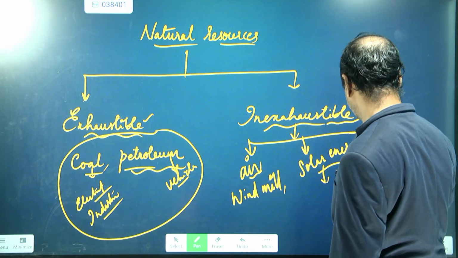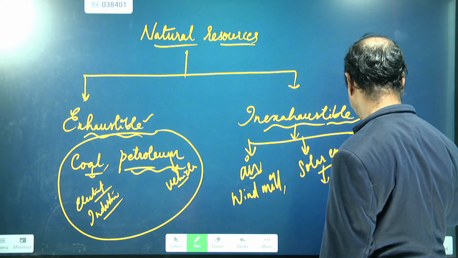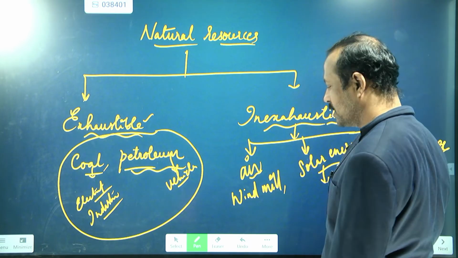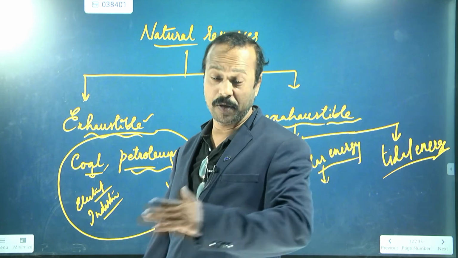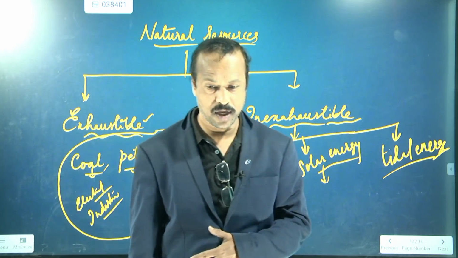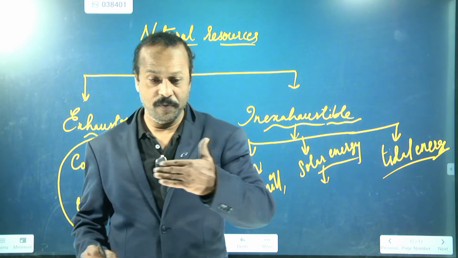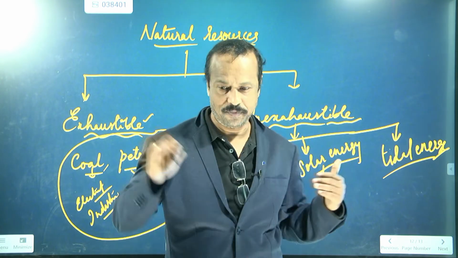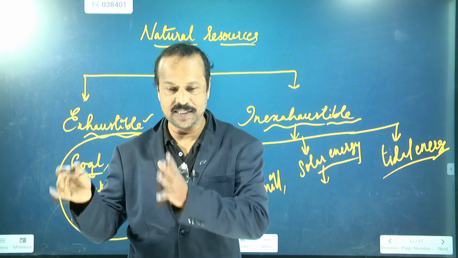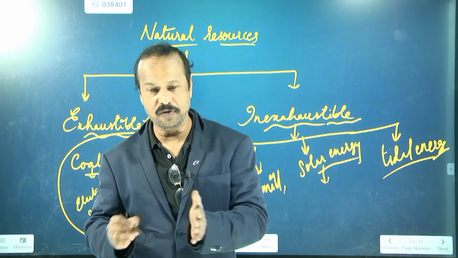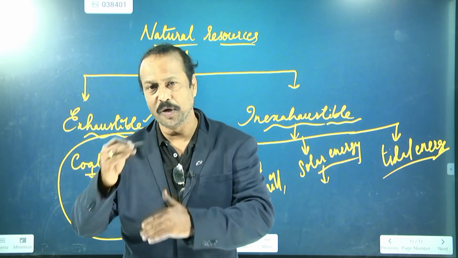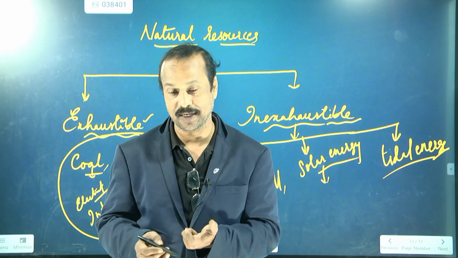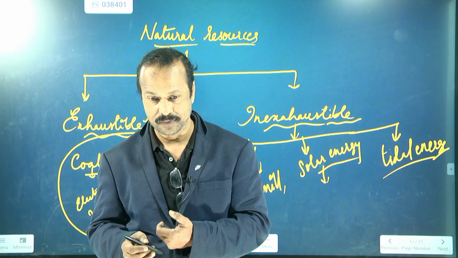Okay, and from the water, the tidal energy. Do you know tidal energy? Tidal energy means the waves will come in the ocean, big waves. In the path of the waves there are also some windmills fixed. So the tide will hit with more force, so that will be rotated, and from that rotation nowadays electricity is generated. Is this clear to you?